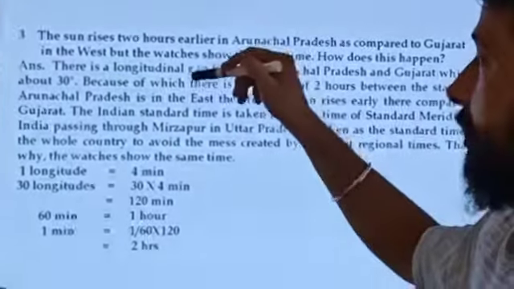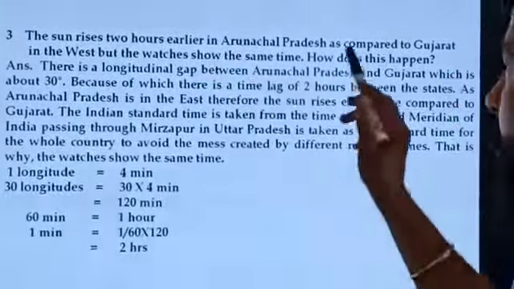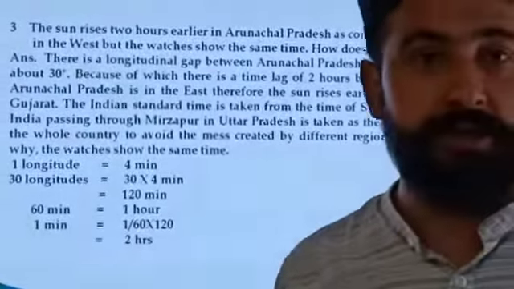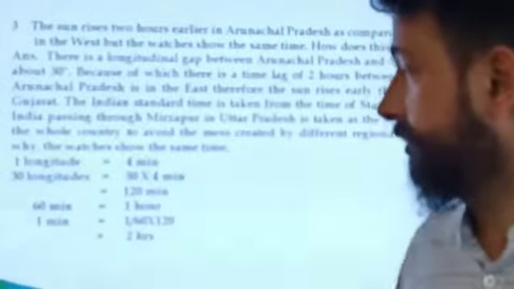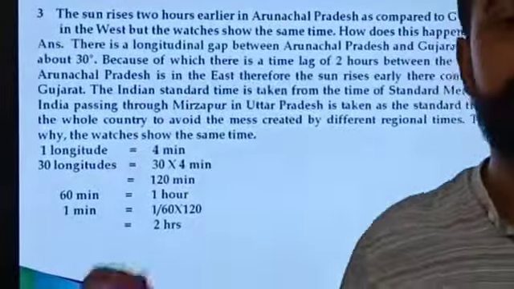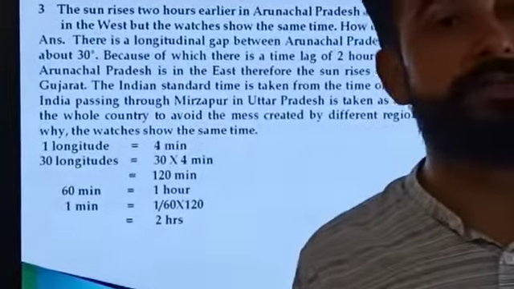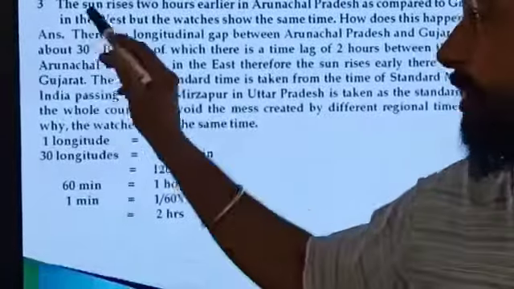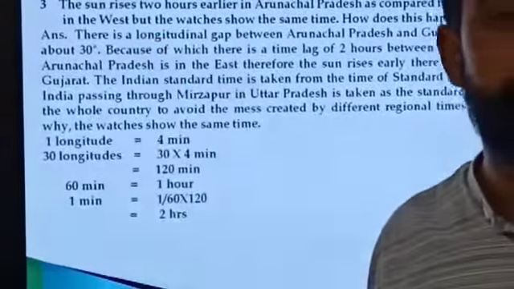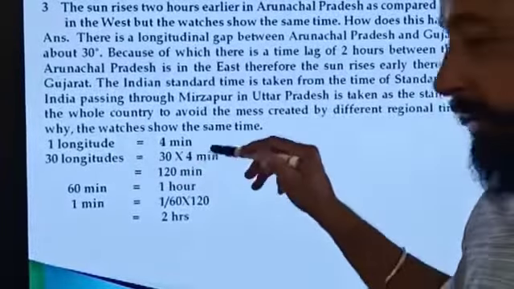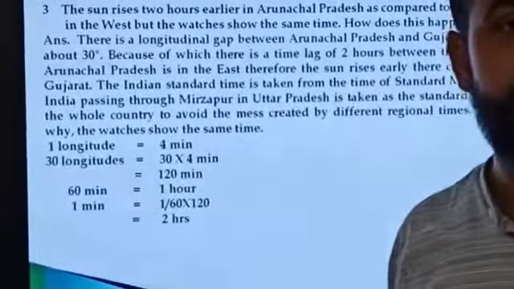They have given the reply: there is a longitudinal gap between Arunachal Pradesh and Gujarat, which is about 30 degree. So they have given a formula: 1 degree longitude equal to 4 minutes. So keep it in your mind. These all longitudes are equidistant from each other, so that's why they have written here 4 minutes. The number of longitudes between Arunachal Pradesh and Gujarat is 30. So we multiply 30 into 4 and we will get 120 minutes.